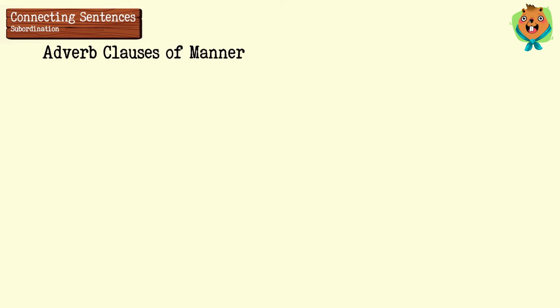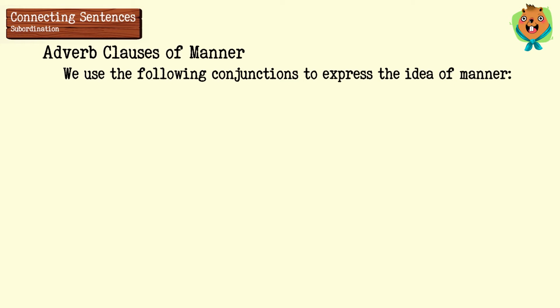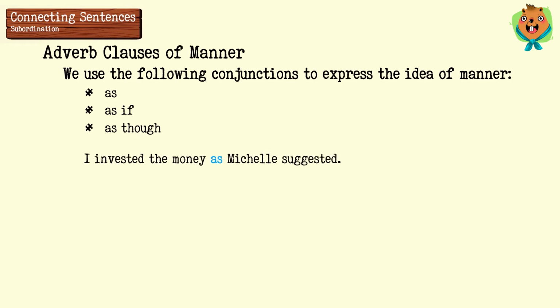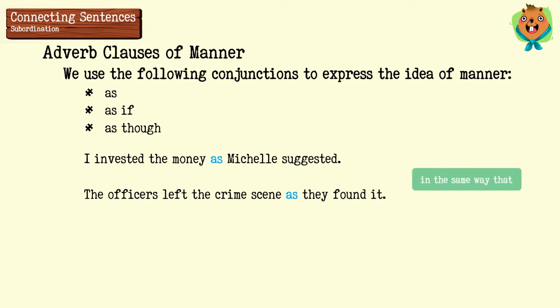Adverb clauses of manner. The following conjunctions are used to express the concept of manner: as, as if, and as though. For example, I invested the money as Michelle suggested. The officers left the crime scene as they found it. In these sentences, the conjunction as means in the same way that.